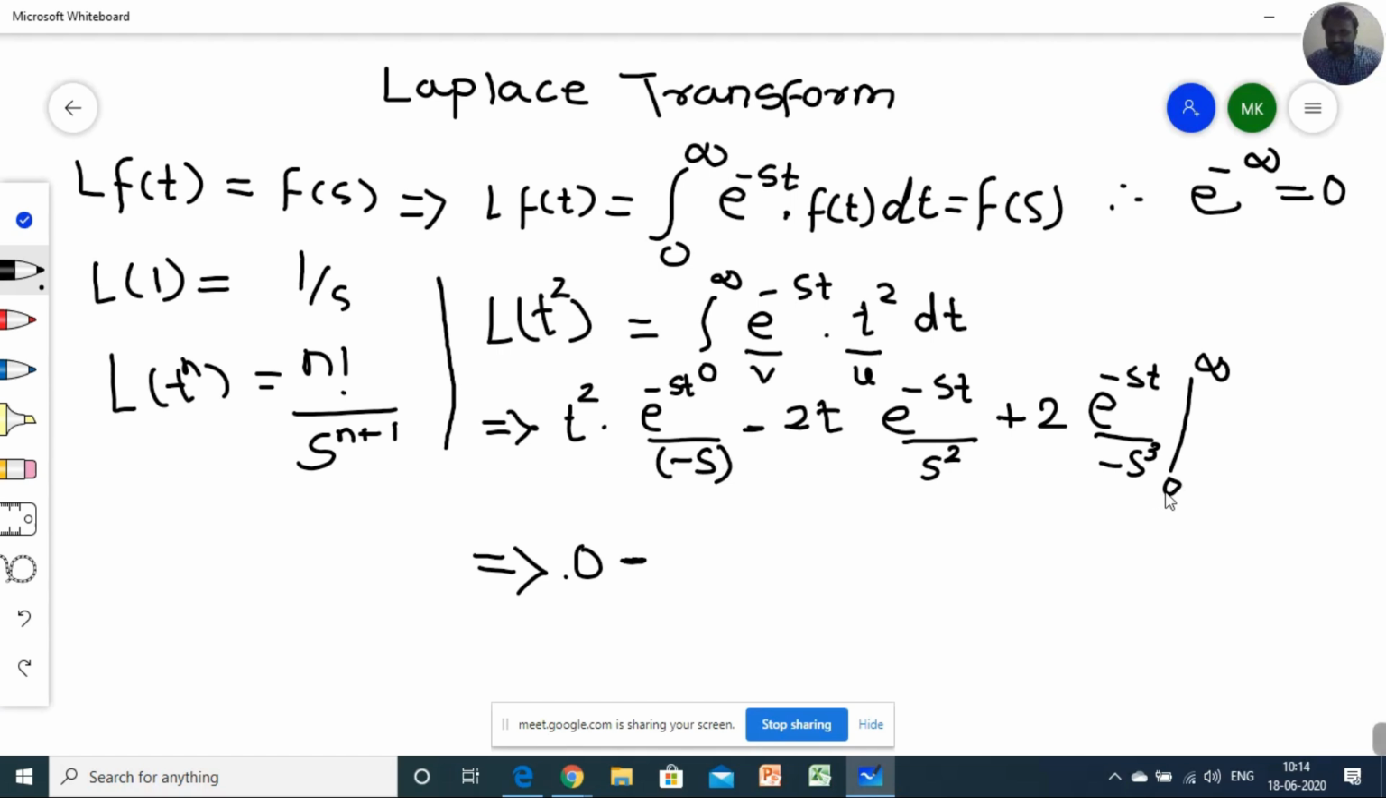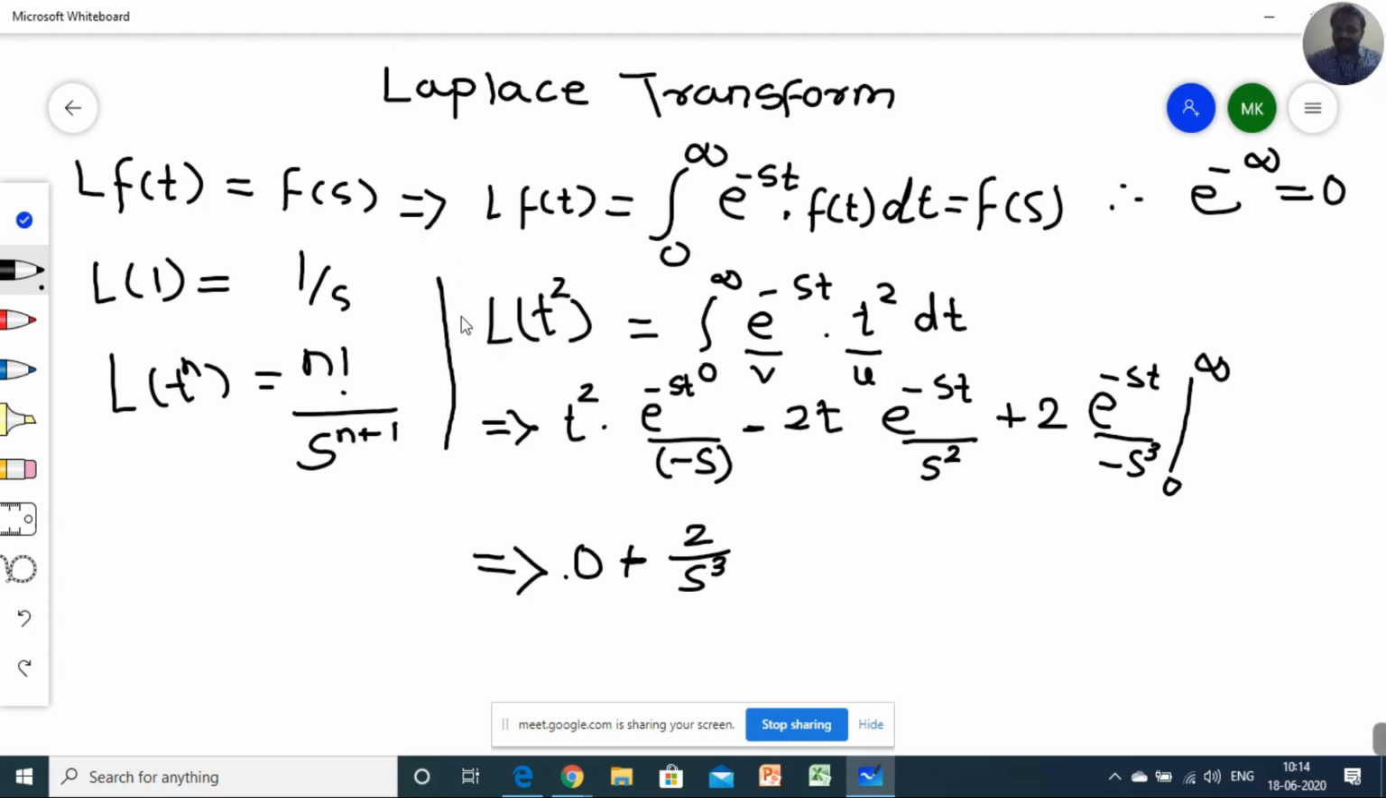Now the lower limit. When I substitute 0, 0 into anything is 0. When I substitute 0 here, I will get e raised to 0, and e raised to 0 is equal to 1, so I will get 2 upon minus s cube, but the minus sign is already there, so I will take this part as 2 by s cube. And if I apply the formula for t square here, then 2 factorial upon s raised to 2 plus 1.